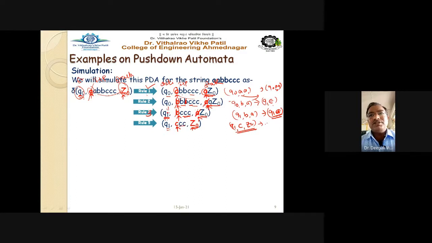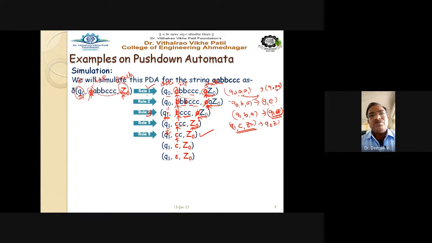Here no operation will be there. What is no operation? That is nothing but Q2 Z0. See here, the next rule tells that Q1 C, so no operation will be followed. The state remains as it is. Only C is read. No symbol is pushed inside the stack or popped out from the stack, so that remains as it is. Same for this C and same for the next C. No operation will be carried out. Okay, so this is the way.